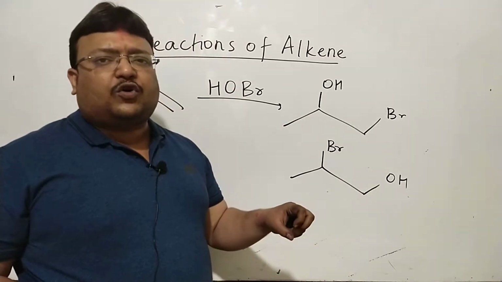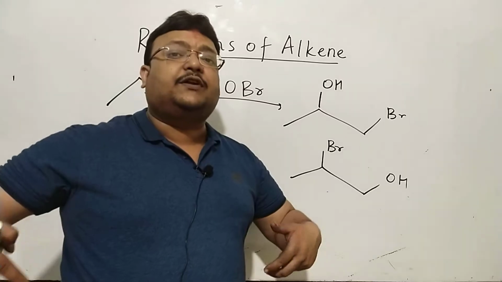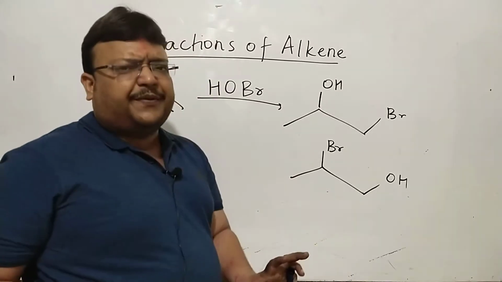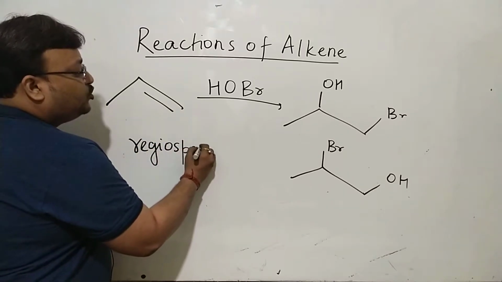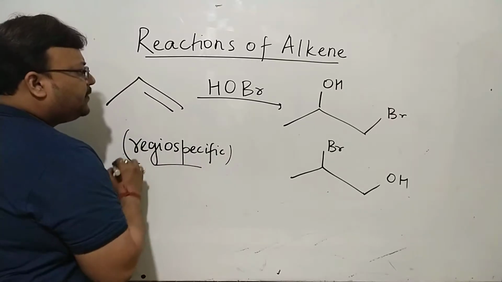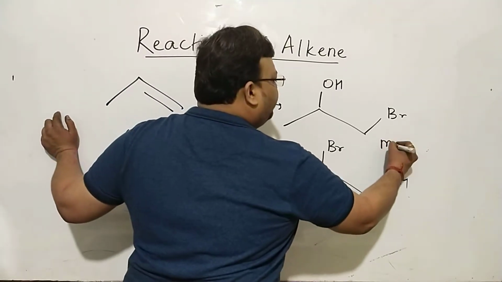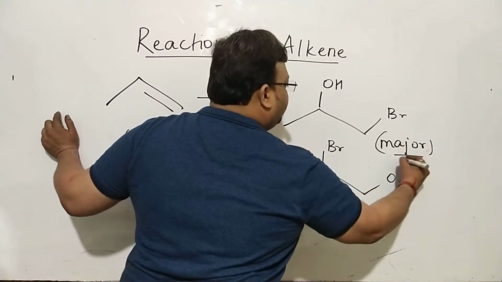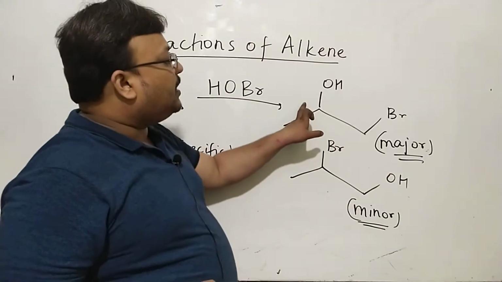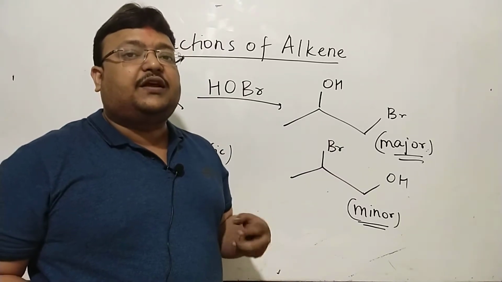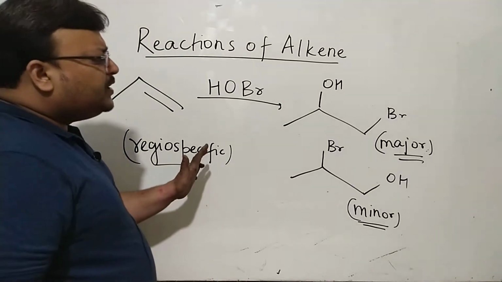Naturally, one particular electrophile or nucleophile goes to one particular carbon or the other. Which region of the molecule gets which nucleophile or electrophile, this is regiochemistry. And the regiochemistry of the process is such that this is regio-specific. The major compound is always going to be the first one. This will be major, this will be minor. This major product, with OH going to this carbon and bromine going to this carbon, is about which region of the molecule gets which particular electrophile or nucleophile. It's regiospecificity.